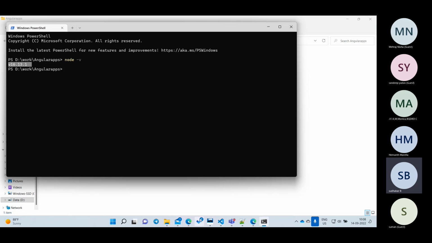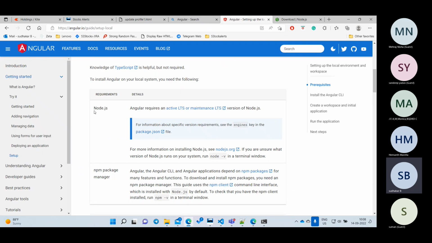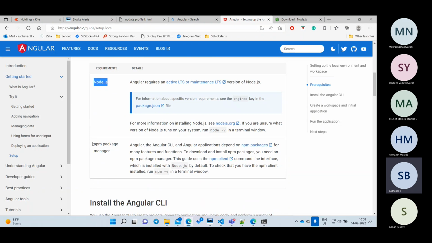Now I will go to this website again. I am done with Node.js. What is the second step I have to do? The npm package manager. So I will give an introduction about npm. This npm is nothing but the Node Package Manager. Because we are going to develop a feature, right, while developing our feature we need some other libraries, a JavaScript library or a Bootstrap library, right? So Bootstrap, who developed Bootstrap?